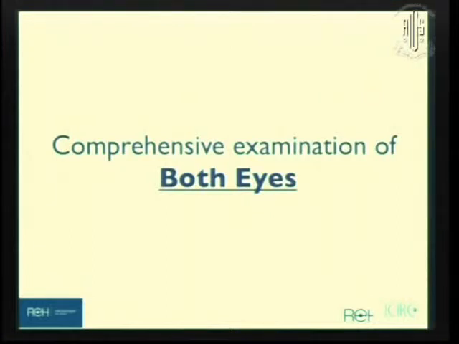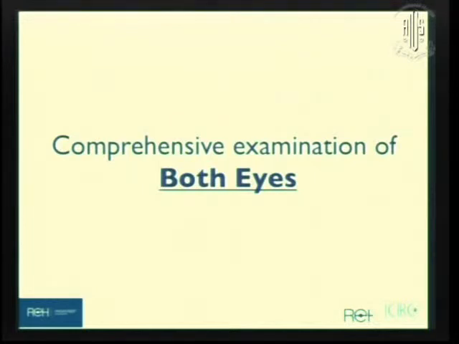And of course, it goes without saying that when you start evaluating a patient, even if he comes for a one-eye surgery, even if he has a unilateral cataract, examine both the eyes the same. Because what you put in one eye will also depend on what the other eye's status is. And eventually, after 5 years, 10 years, both his eyes will be operated. That is the final state you want to achieve, and you have to start working on it from today.